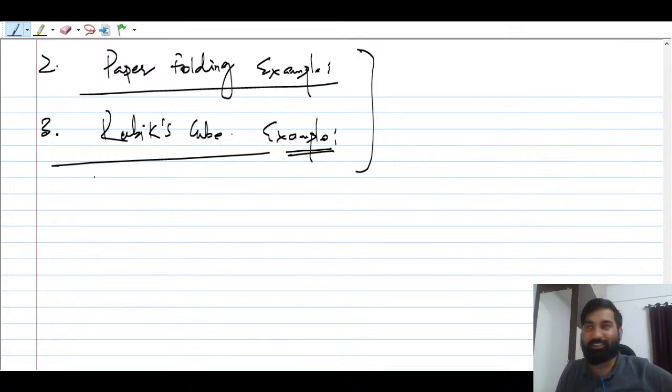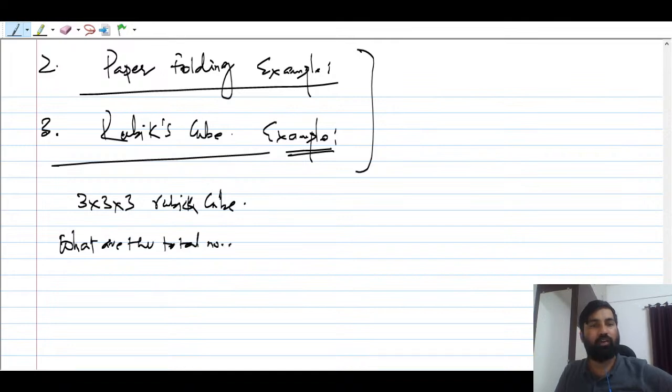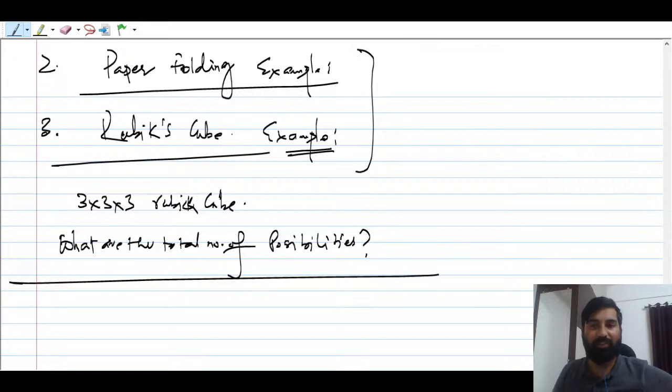So you should know that suppose you take a 3 by 3 Rubik's cube. The question is, what is the total number of possibilities? As the dimension increases, you take 8 by 8.